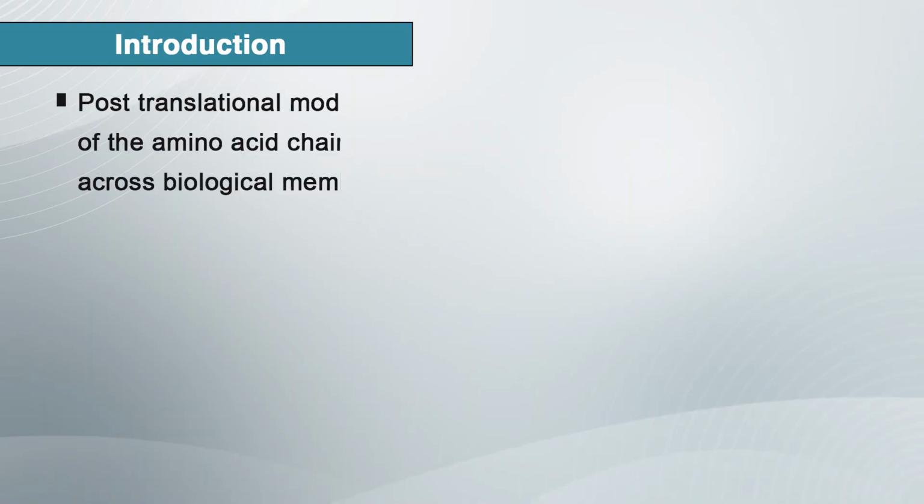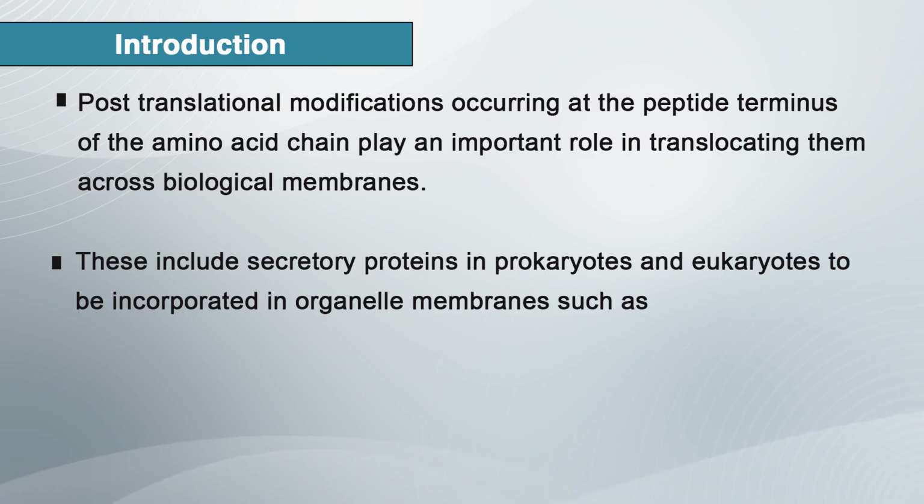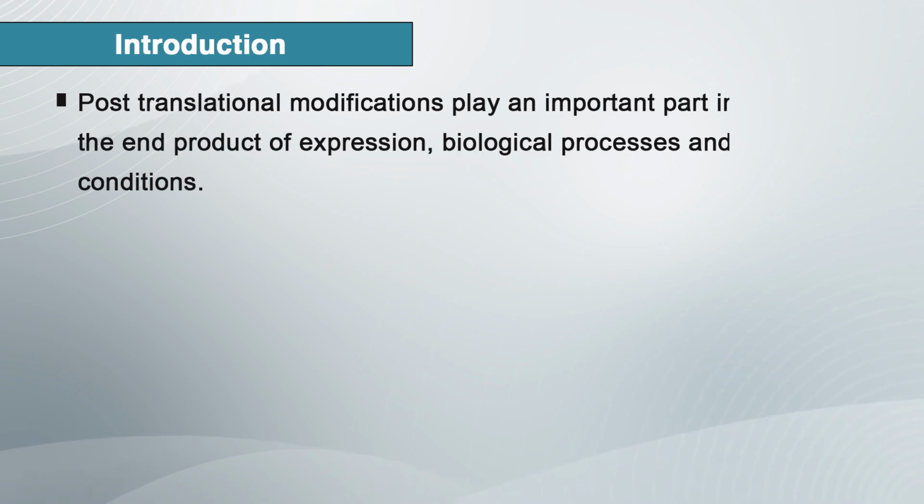Post translation modifications occurring at the peptide terminus or the amino acid side chain play an important role in translocating proteins across the biological membrane. This includes secretory proteins in prokaryotes and eukaryotes, and also proteins that are intended to be incorporated in various cellular and organelle membranes such as lysosome, chloroplast, mitochondria and plasma membrane. The expression of protein is important in disease conditions. Post translation modification plays an important part in modifying the end product of expression and contributes towards biological processes and disease conditions.